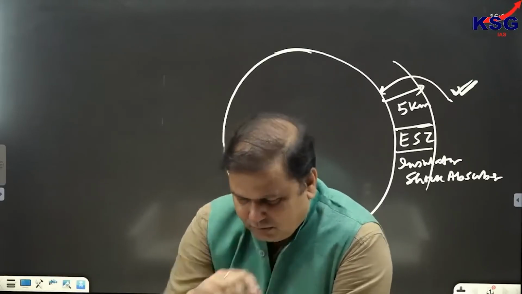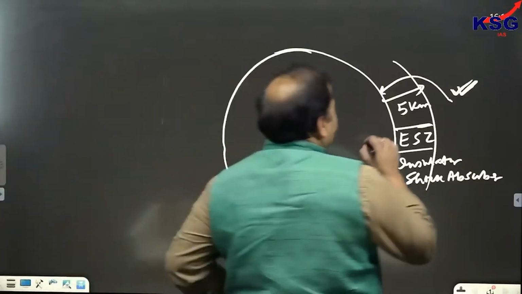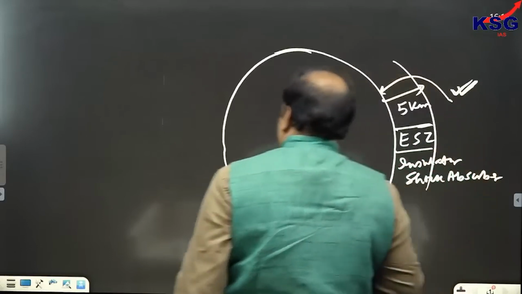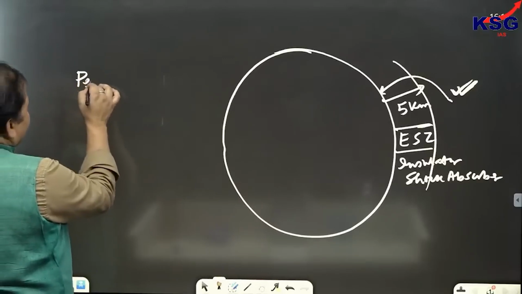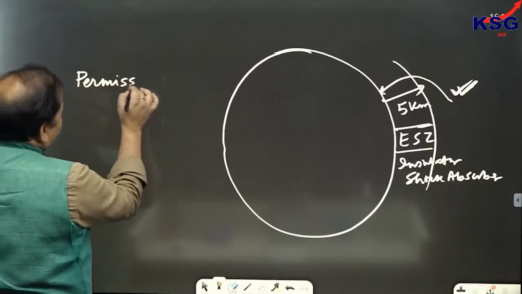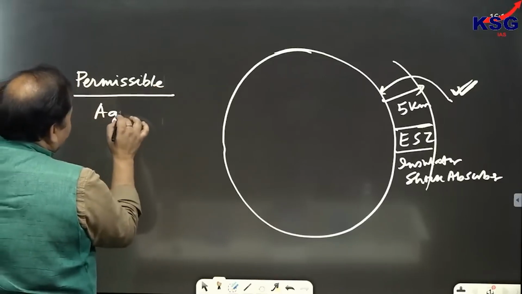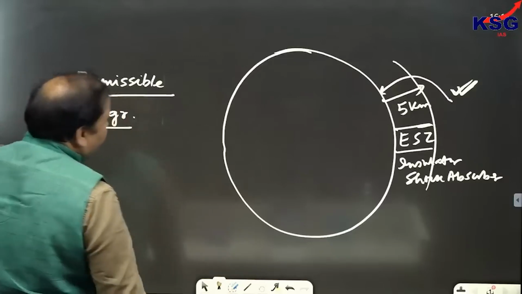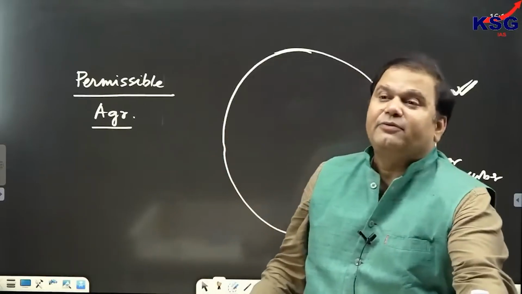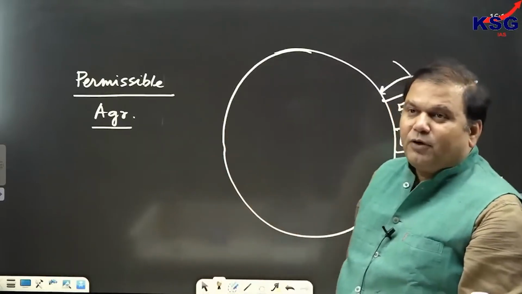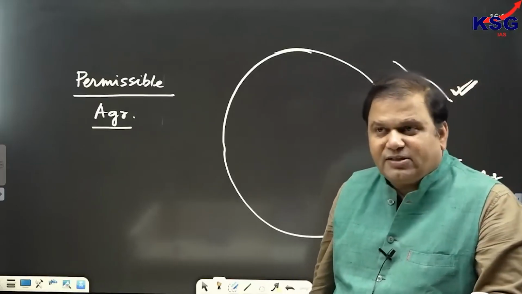When we talk about activities in this area, activities in this area can be divided into 3. Clear? First is what? First is permissible activity. Permissible activity means day-to-day activity like agriculture would be called as permissible. But to say that agriculture is the only permissible activity in this area would be wrong, because agriculture would be one among the permissible activities which would be allowed in this area.